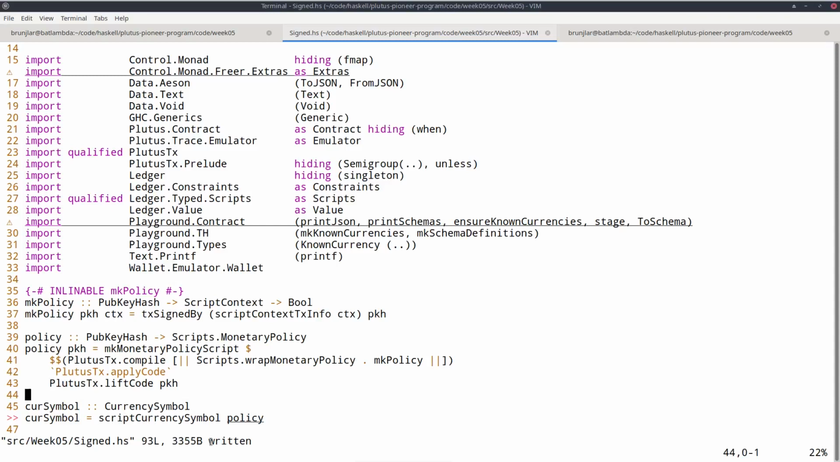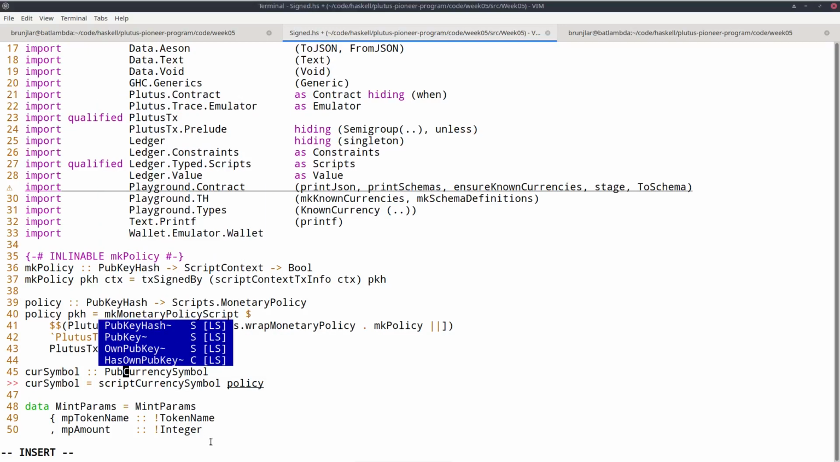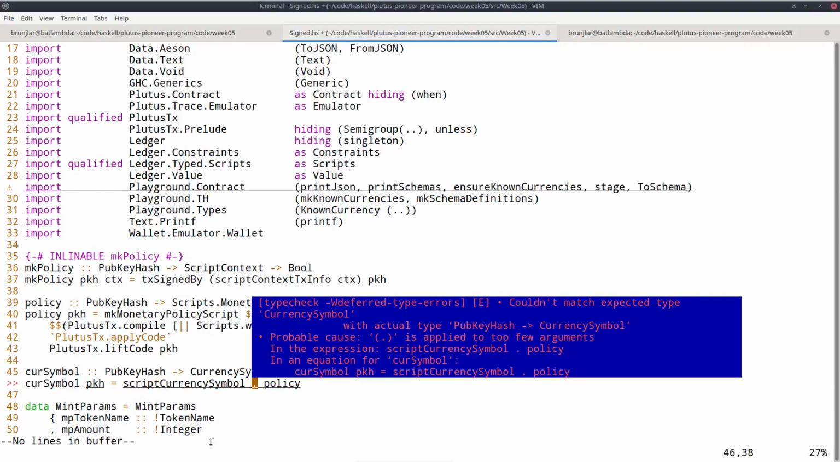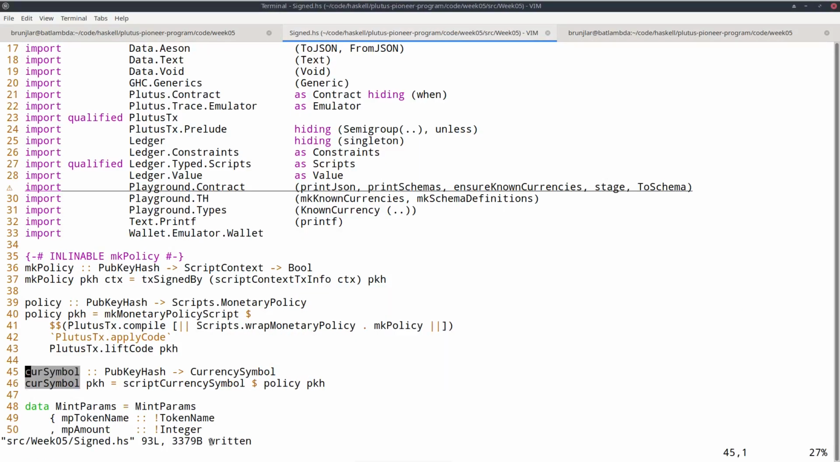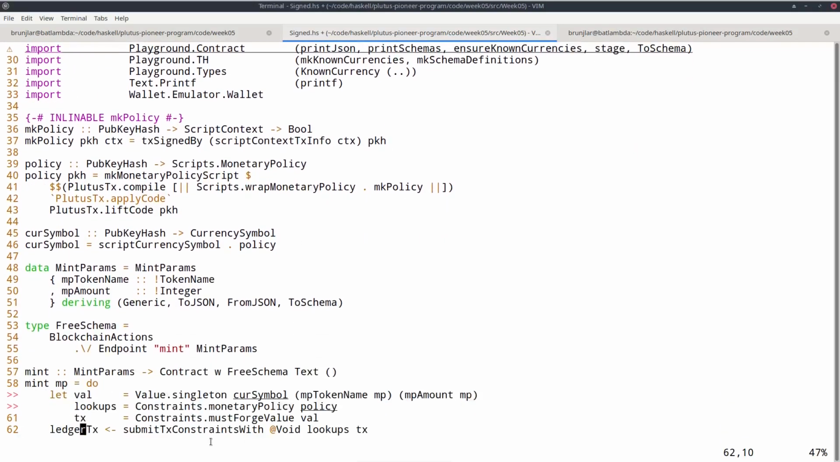Okay, now some further modifications. The currency symbol now also depends on the pub key hash argument. It's also parameterized. So here I can just compose. It's the same as here. I could give this argument here and then write it like this. But then I would get the same warning that I can write that simpler using function composition. So let's do that.